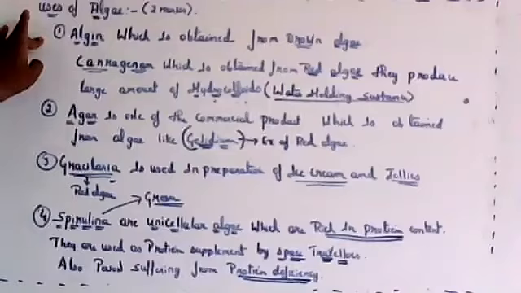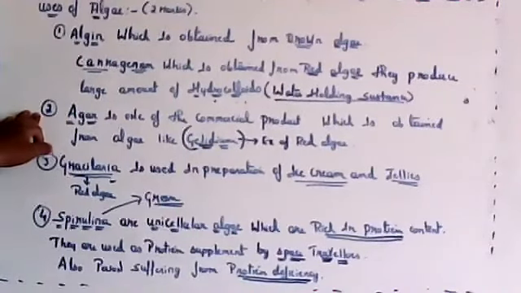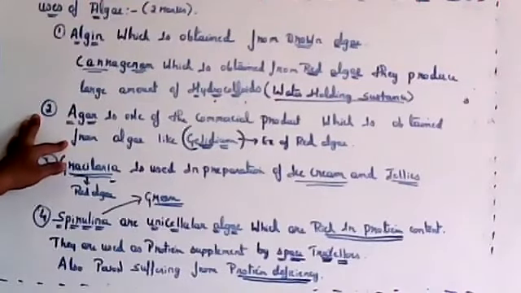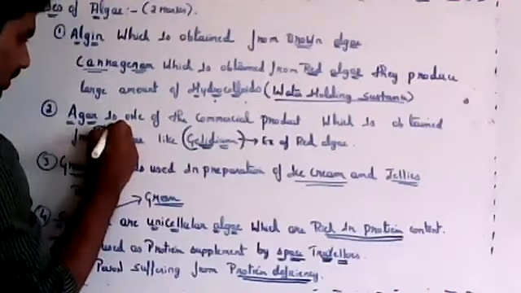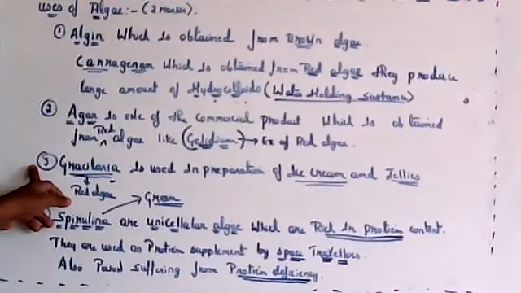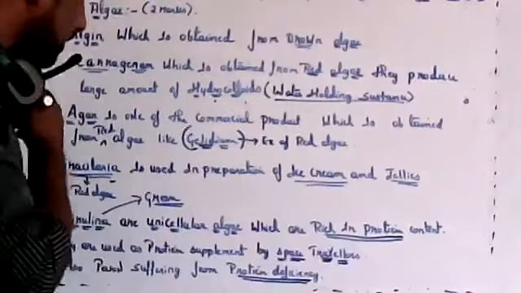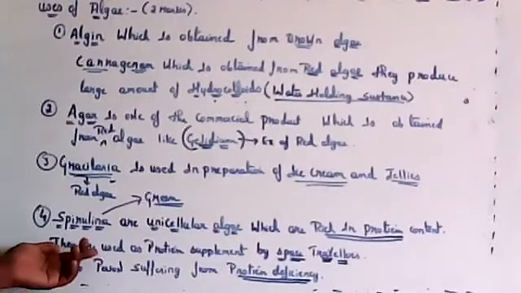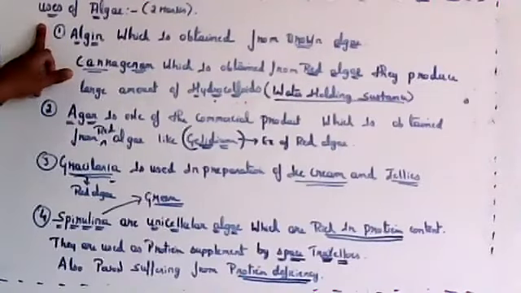Algin, brown algae, and carrageenan, red algae, are water holding substances. Agar is a product obtained from red algae like Gelidium. Gracilaria is used in preparation of ice cream and jellies. Spirulina, a unicellular algae, is grown in large amount for extraction of protein, and is used as a protein supplement by space travelers. So this was about uses of algae.